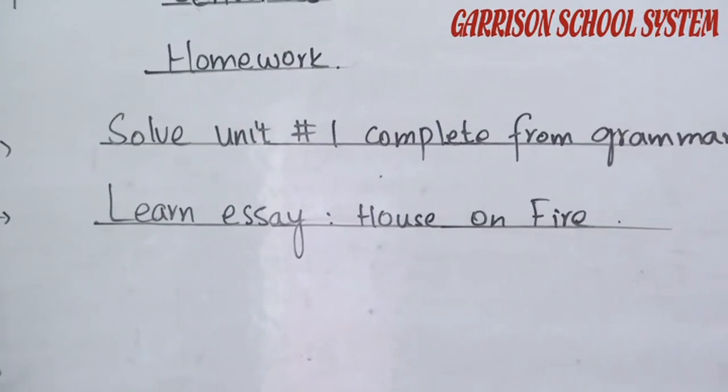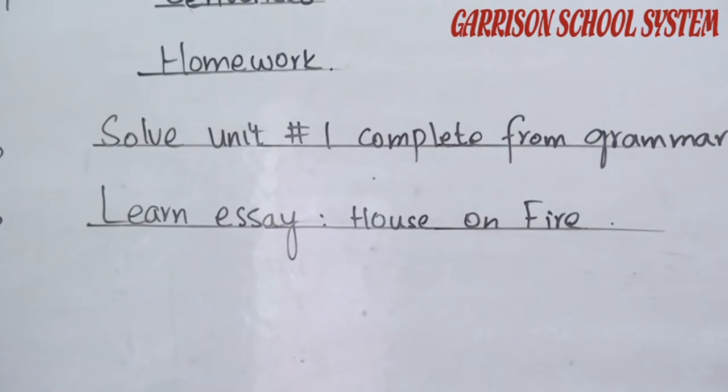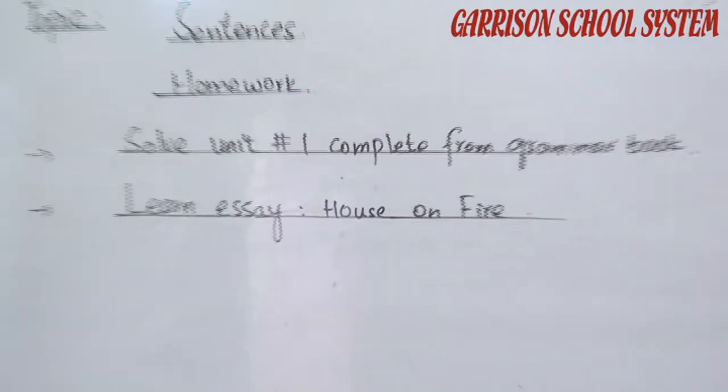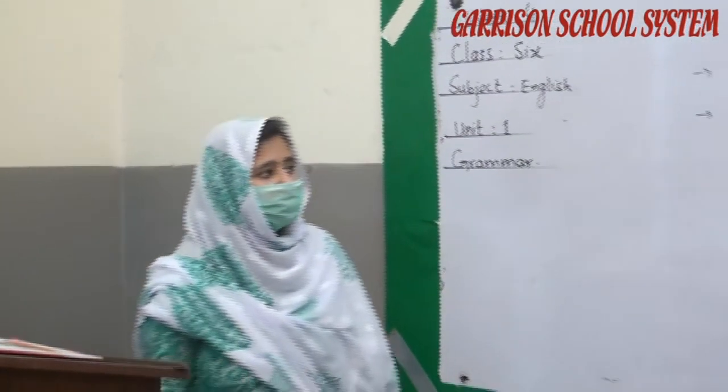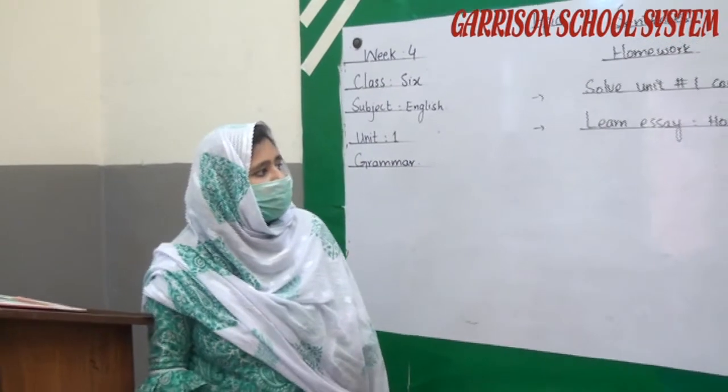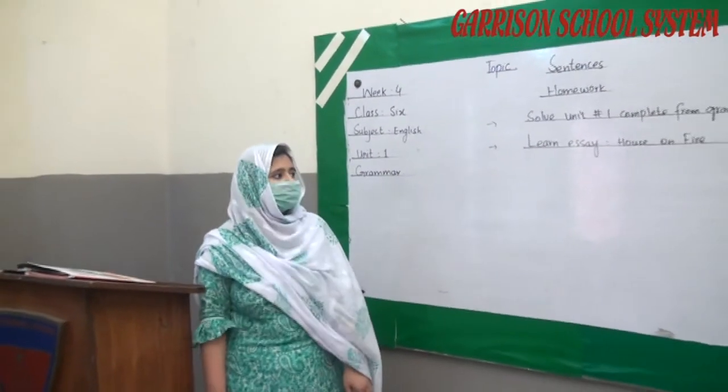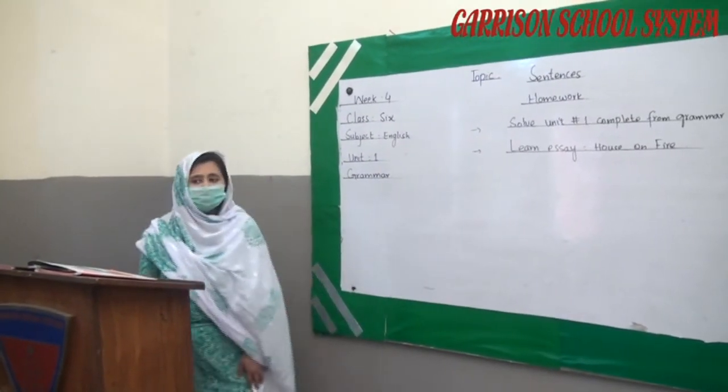Then you have to learn the essay, House on Fire. The essay is also given to you through WhatsApp in the composition work of class 6. And the handouts are also available on the website of Garrison School System. For further updates, follow the Facebook page of Garrison School System and visit the website of Garrison School System.